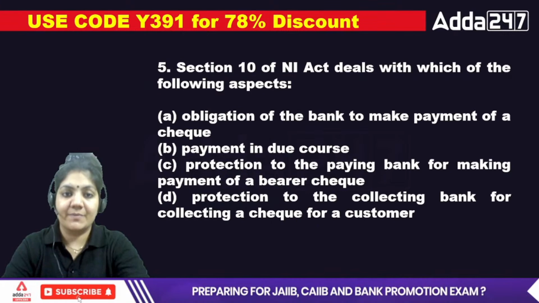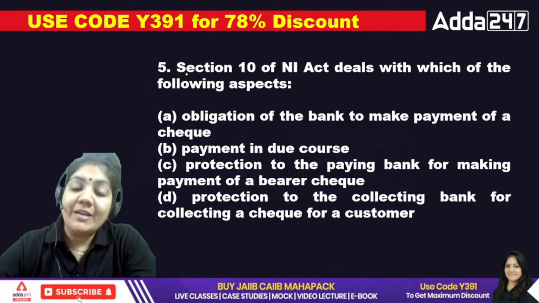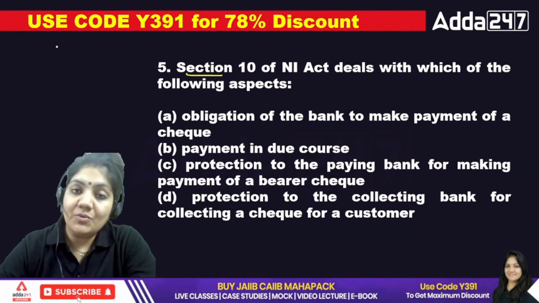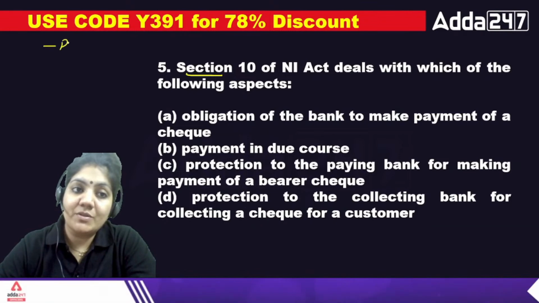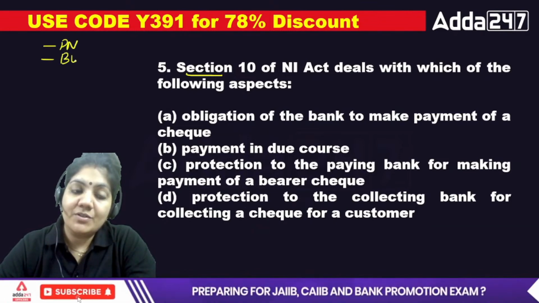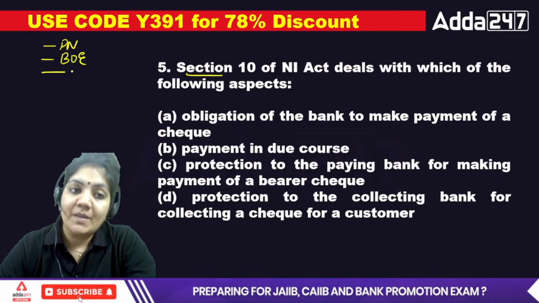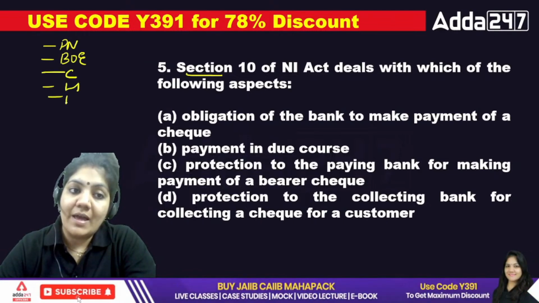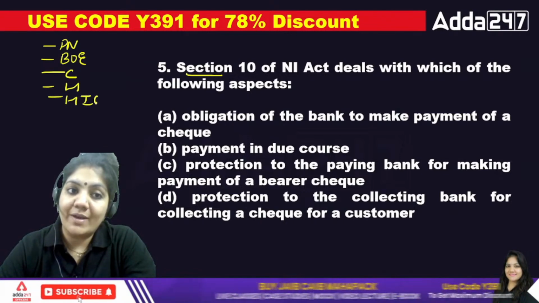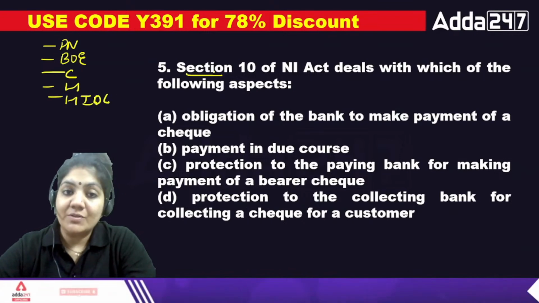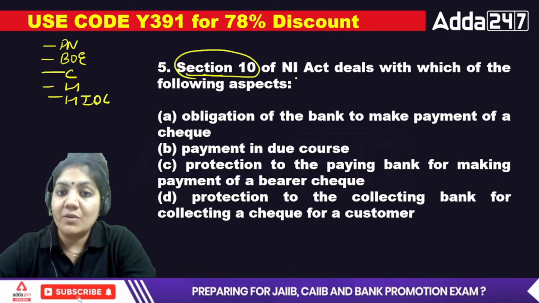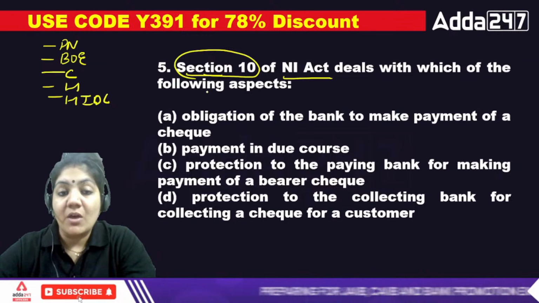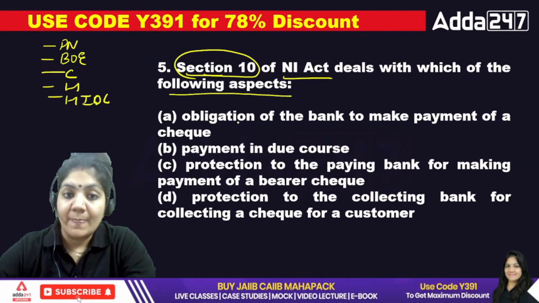Okay, next. Section 10. In the Negotiable Instrument Act, we have read promissory note, bill of exchange, the check, holder, and holder in due course, right? So tell me, section 10 of the Negotiable Instrument Act deals with which of the following aspects?